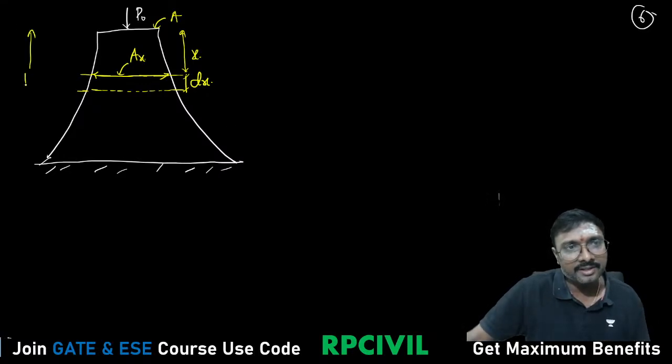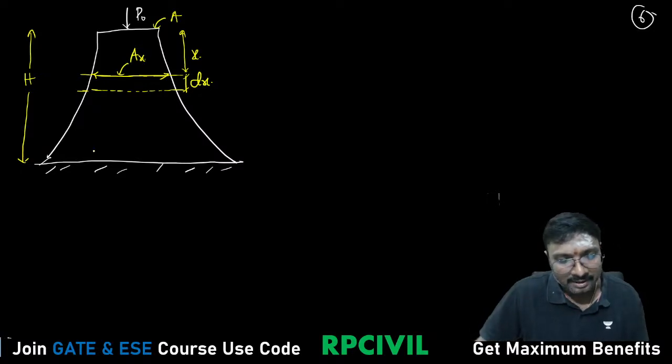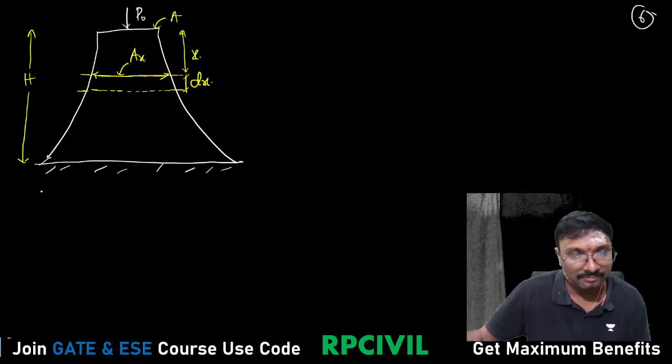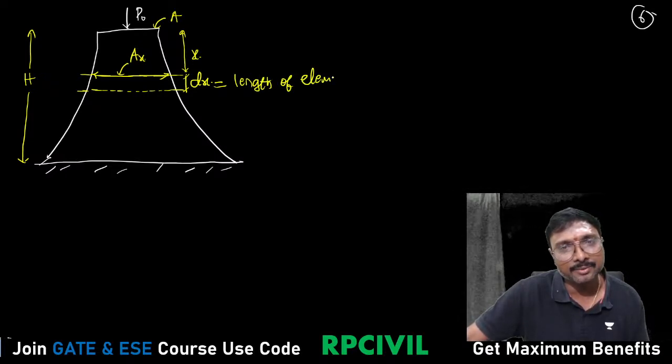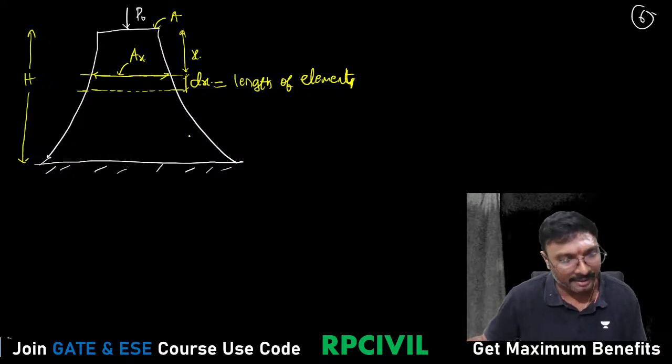So this is your capital H, you can say. Now tell me, what is the weight added? The area is Ax, and dx is the length of the element, the length of this element considered. If you just observe, Ax is the area of this element.